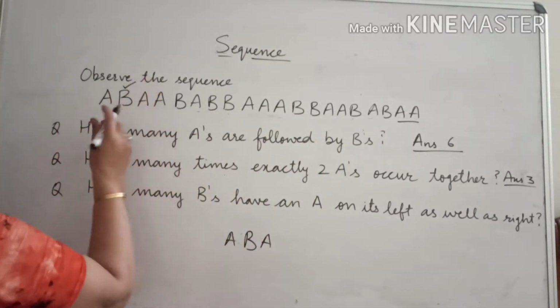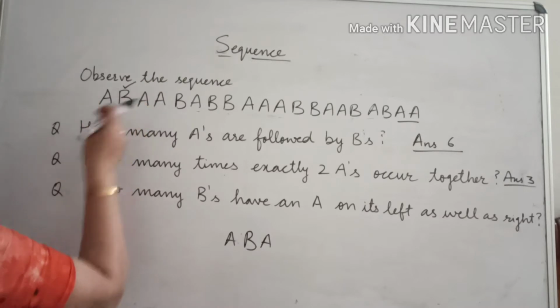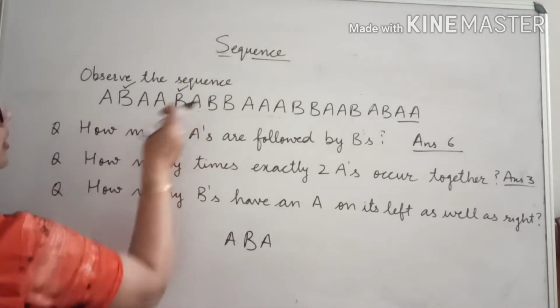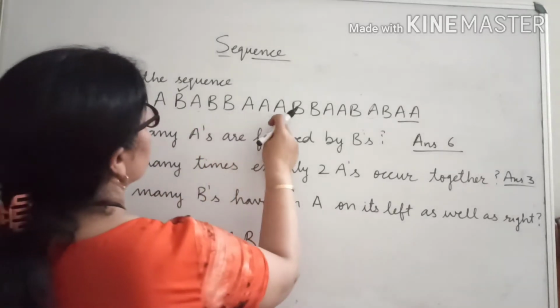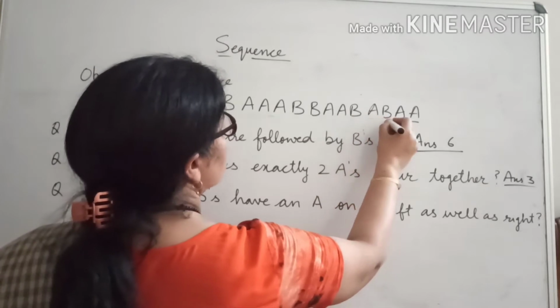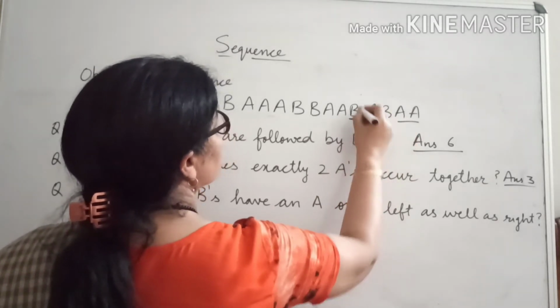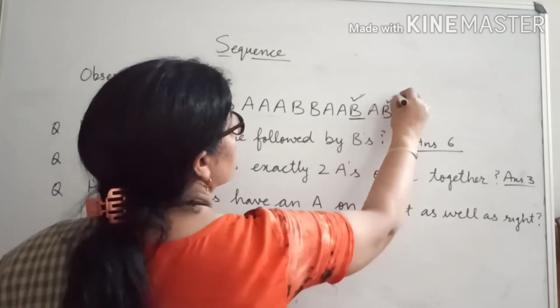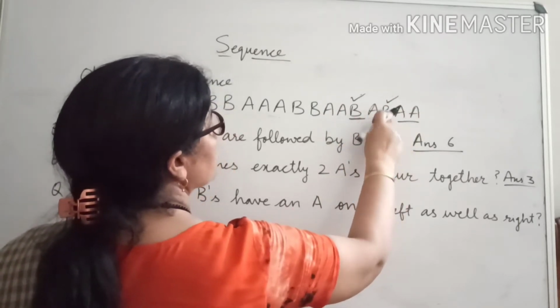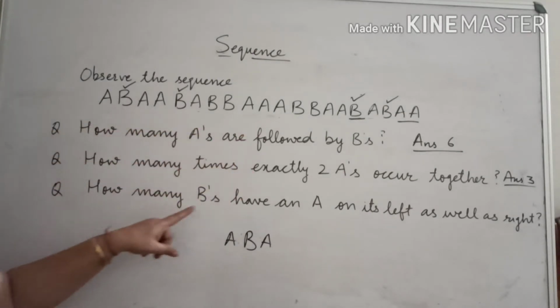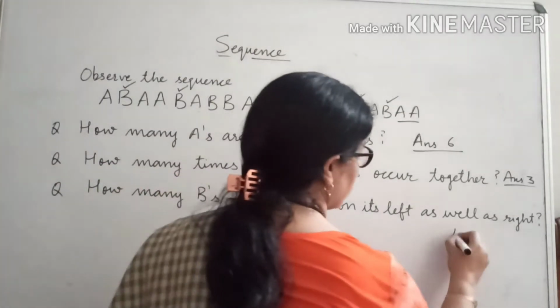One, this B, in left also A, in right also A. One, this B, in left also A, in right also A. And here, one this B, one this B, same. So how many such positions are there? 4. So the answer will be 4.